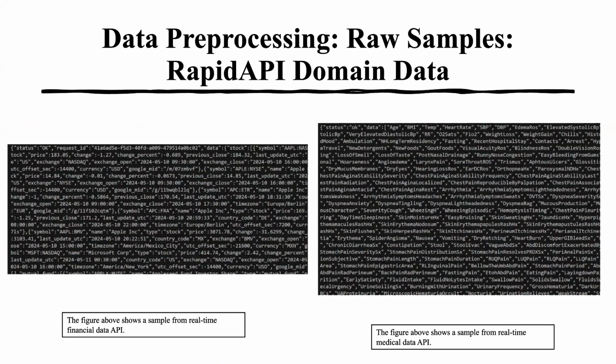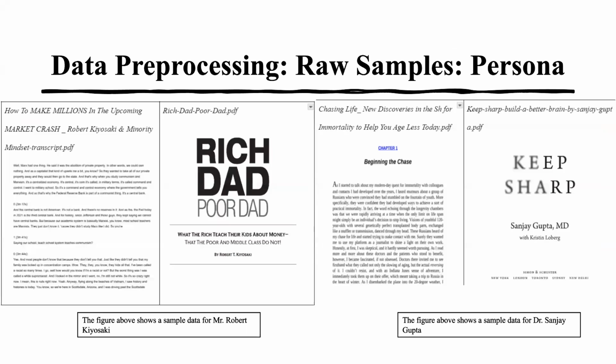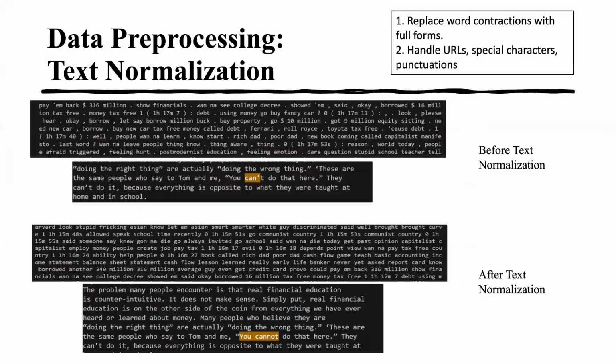This is the raw sample of data collected from the real-time financial data API and the medical data API respectively. These figures show the sample data from Mr. Robert Kiyosaki and Dr. Sanjay Gupta from various PDFs.